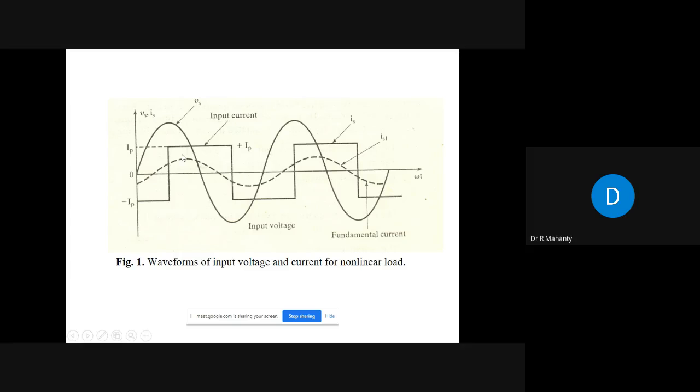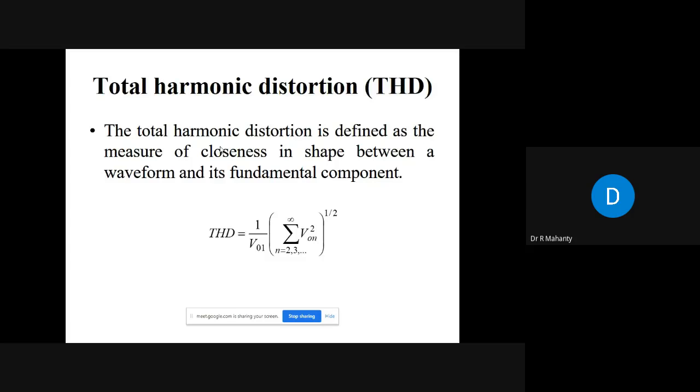If you try to find out the THD of this waveform, you will see that this THD is of the order of 48%, because here if the fundamental component is 1, the third harmonic component will be 1 by 3, the fifth harmonic component will be 1 by 5, the seventh harmonic component will be 1 by 7, and so on. Okay. So in the form of a formula, this total harmonic distortion, which in short we call THD, is equal to 1 divided by V01, in terms of voltage I am telling here, where V01 is the fundamental component, multiplied by the summation of V0n square, n equal to 2, 3, up to infinity, to the power half.